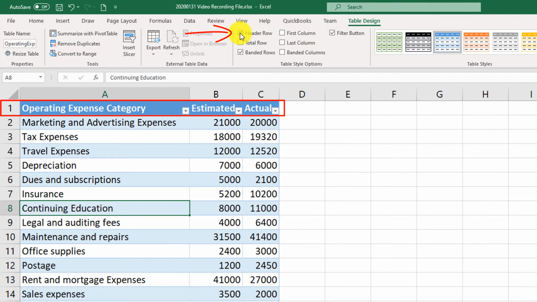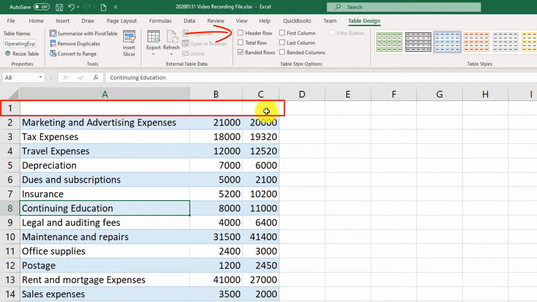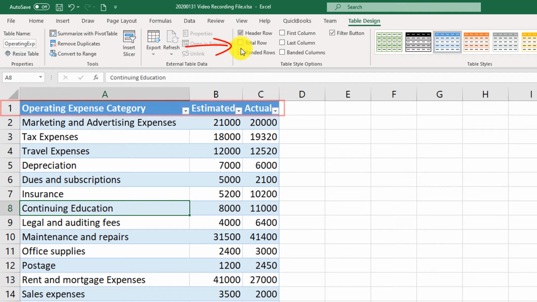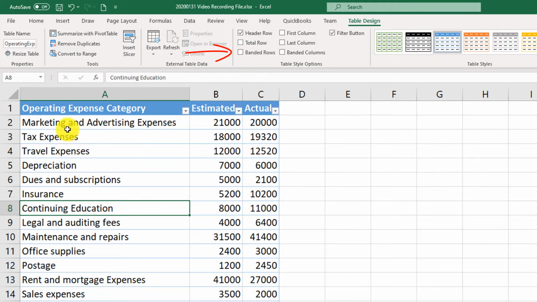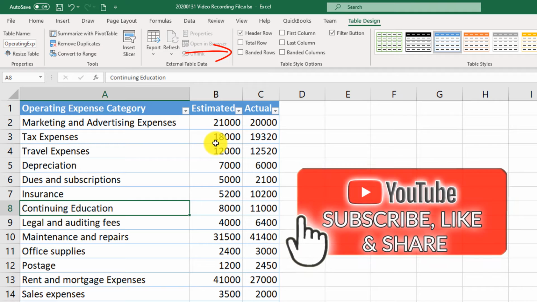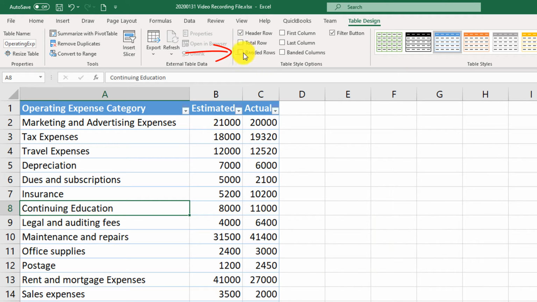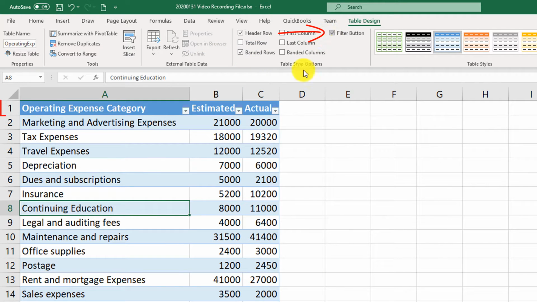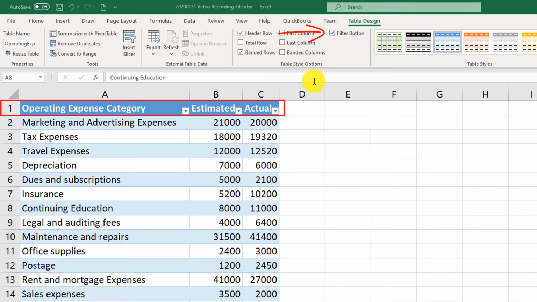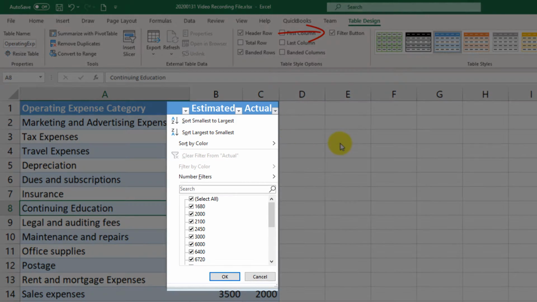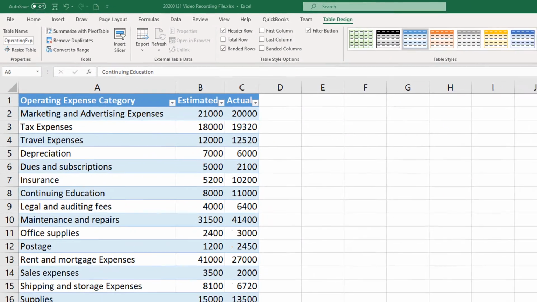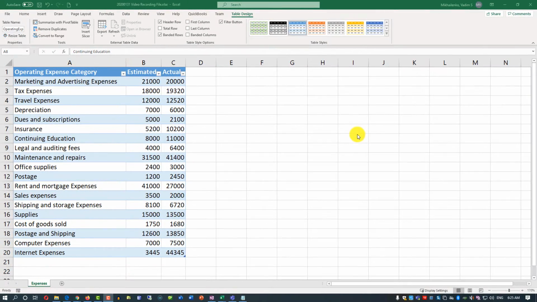Header row is responsible for the first row that shows the description of the table columns. Banded rows shows that every other row is a different color, so you can easily identify that row. And filter buttons show the drop-down boxes in the header row. When you have filter buttons available, you can quickly sort and filter data in Excel table. Let's look at other formatting options for Excel table.